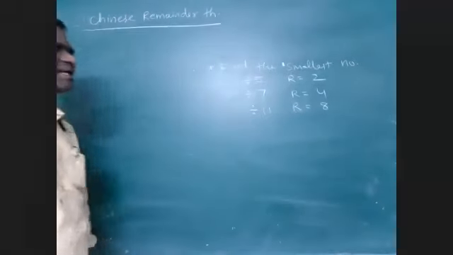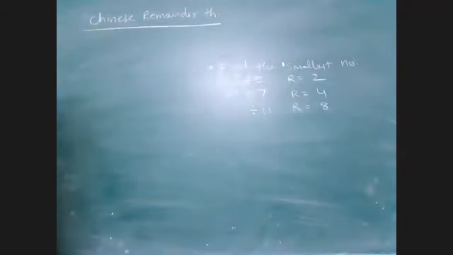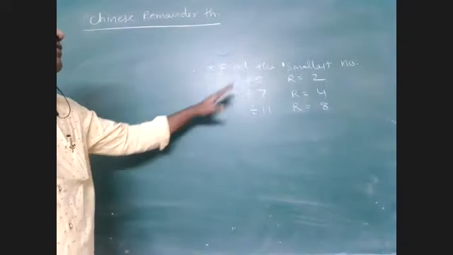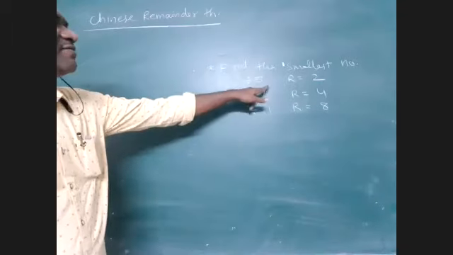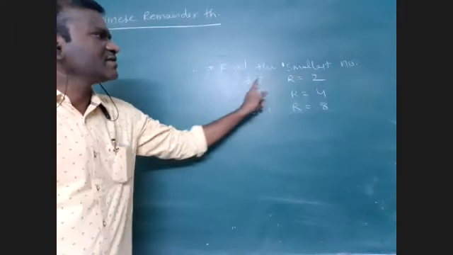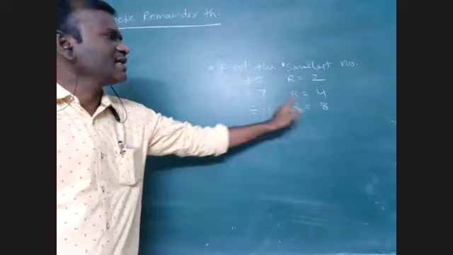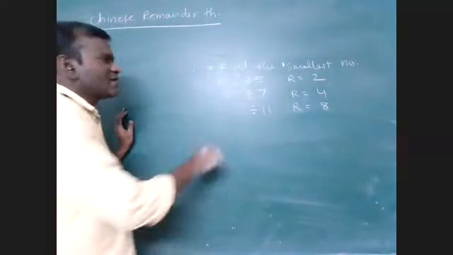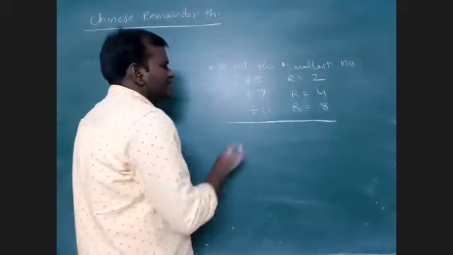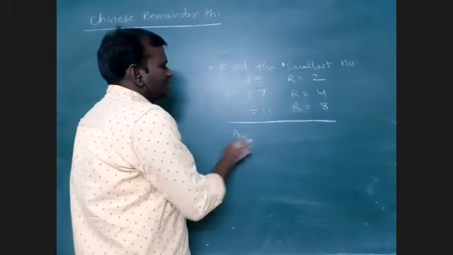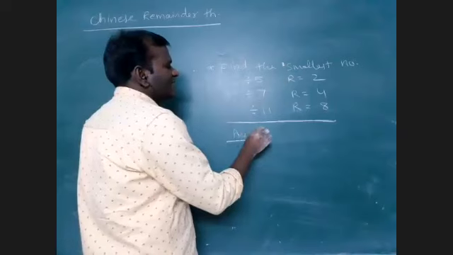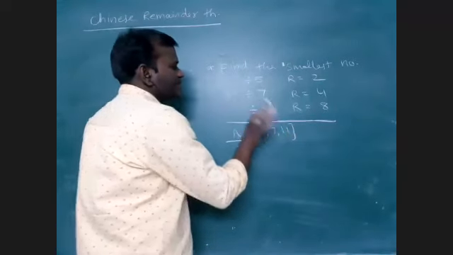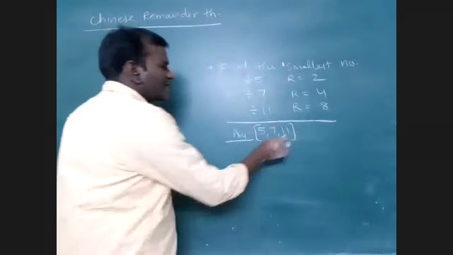Suppose, for example, like this. This question will appear in the 6th standard textbook. Find the smallest number which leaves a remainder 2 when divided by 5, a remainder 4 when divided by 7, and a remainder 8 when divided by 11. At that time, what we will do is find the LCM of 5, 7 and 11 and subtract the difference here.